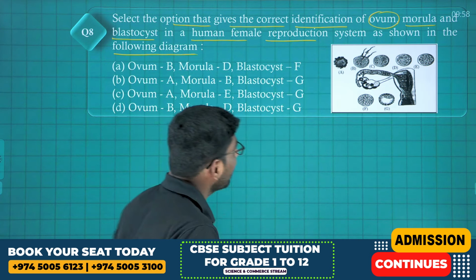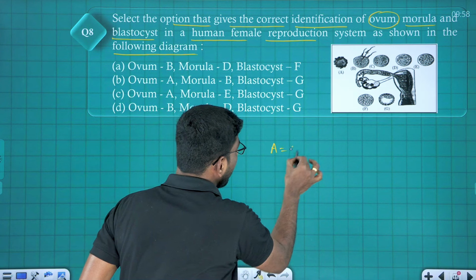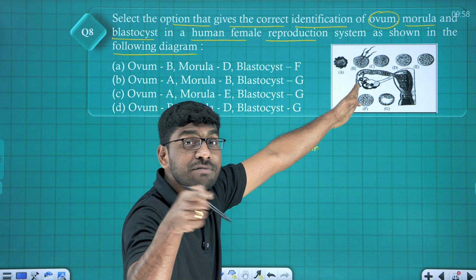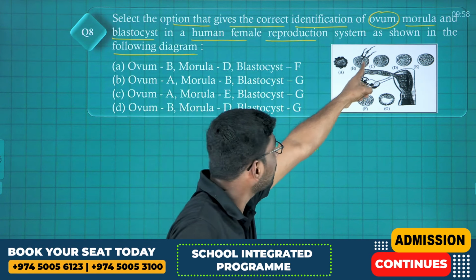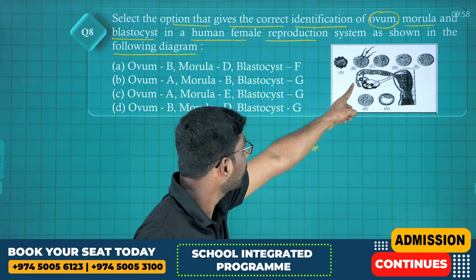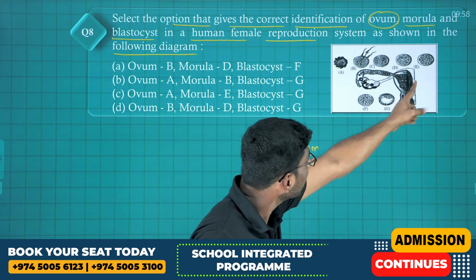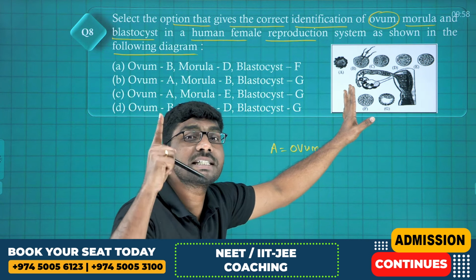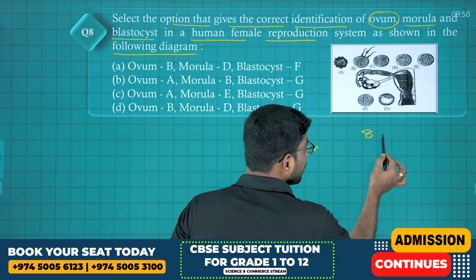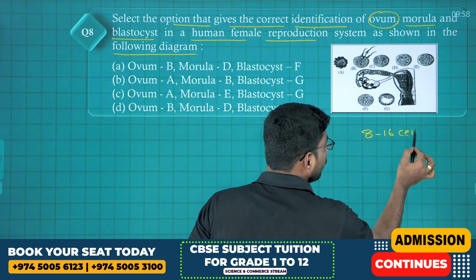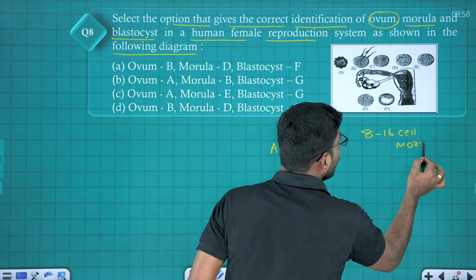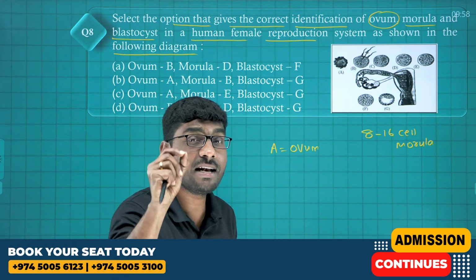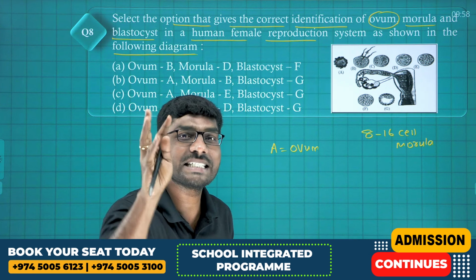Diagram A, I can write A is ovum. Okay. Next, B is what? B is the fertilization process. Look, the sperm is attached. Fertilization process. C, D, E. Now I can write, if you read NCERT, 8 cell stage to 16 cell stage is called morula, as given in NCERT. It's a morula, right? At 8 cell stage to 16 cell stage, the zona pellucida is still intact.